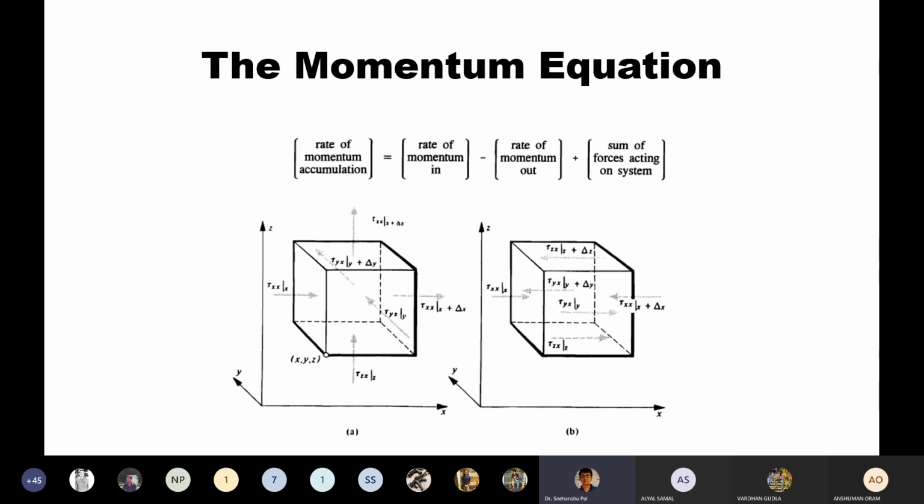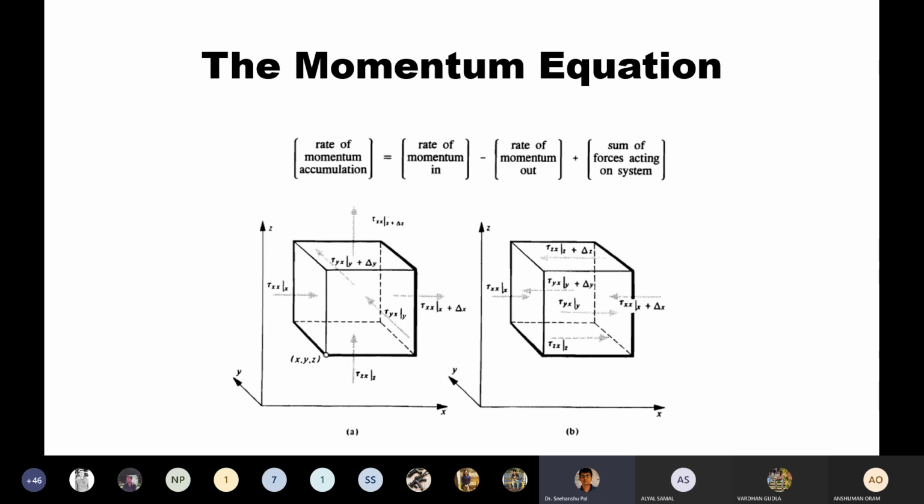And this figure is all about momentum transport, basically the x component due to viscosity, into the volume element. One volume element we have taken in cube form, and the direction of the viscous momentum transport. And at the A part and B part is the direction of the stresses.